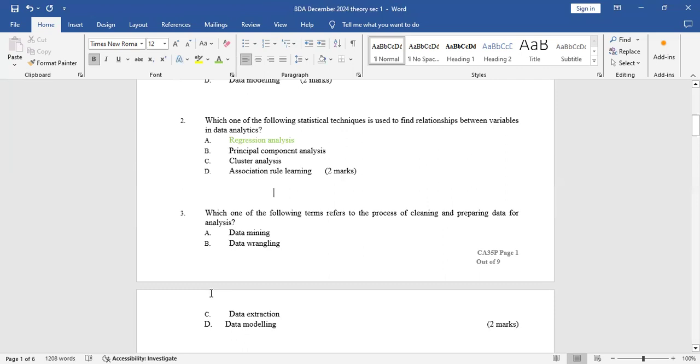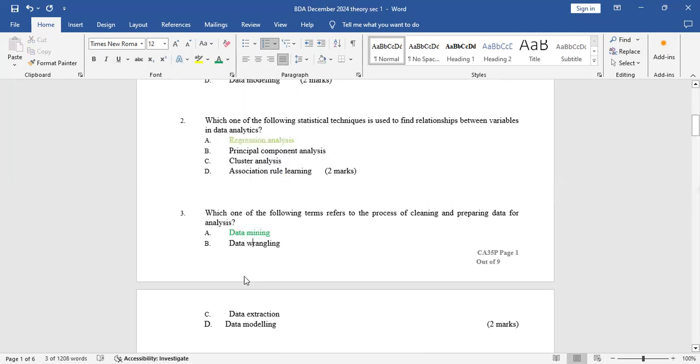Data wrangling, you know that it's a process of wrangling. Yeah, wrangling is changing data from raw to useful data. So the correct answer here will be data mining. Data mining is the process of cleaning and preparing data. So the correct answer is A, and that is data mining.